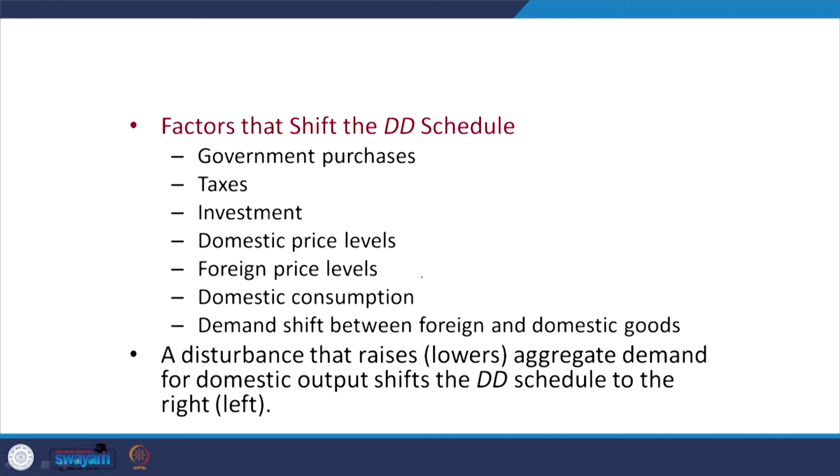Okay. Domestic price levels also, foreign price levels, then domestic consumption, and demand shift between foreign and domestic goods. A disturbance that raises aggregate demand for domestic output shifts the demand schedule to the right. Okay. And accordingly there will be other implications.